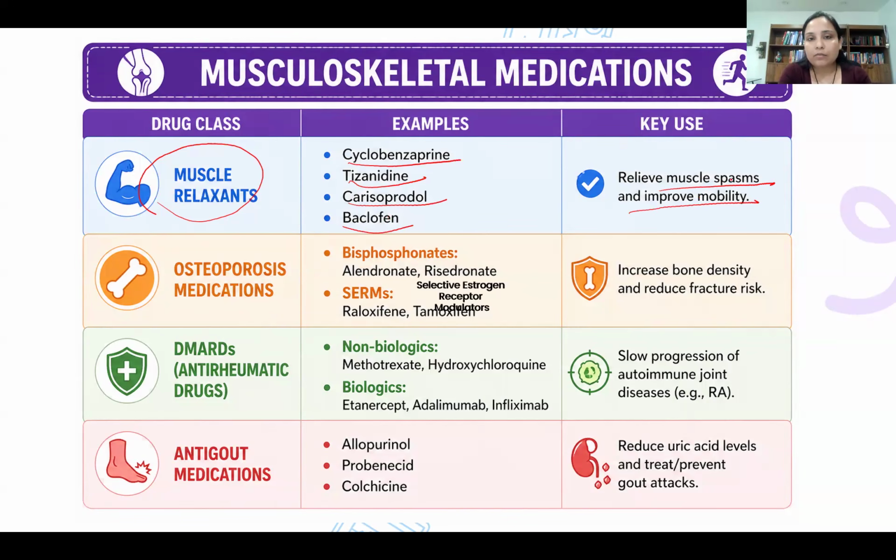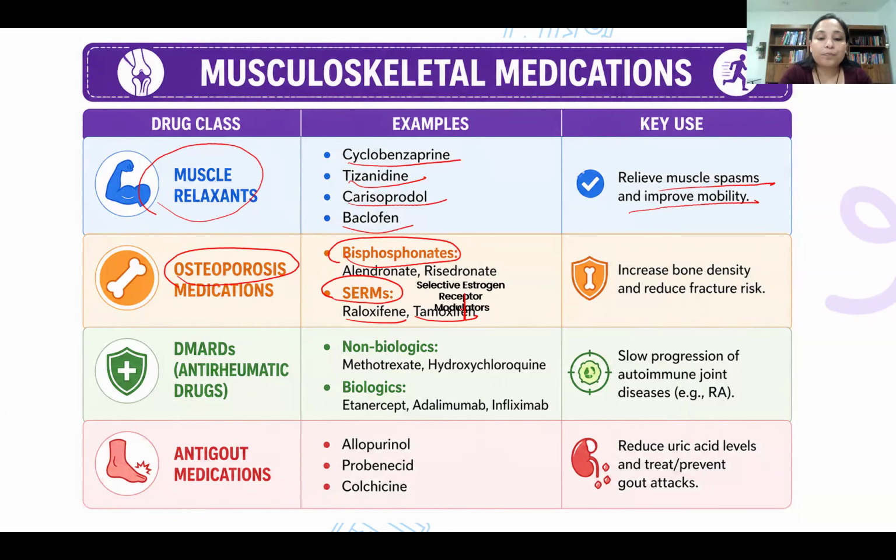Another group that we use in the musculoskeletal system is osteoporosis medication. Osteoporosis is softening of bone. When bones are soft and fragile, there is a higher risk of pathological fracture. To prevent that, we use biphosphonates and SERMs. SERM is selective estrogen receptor modulator, and the medications are raloxifene and tamoxifen. Tamoxifen is used for breast cancer because this medication is effective for hormone-related tumors.